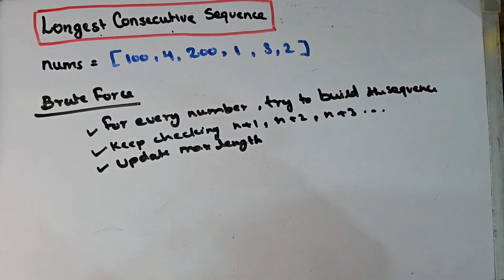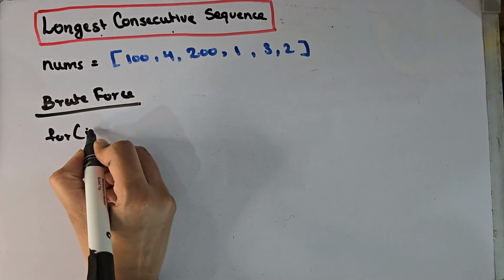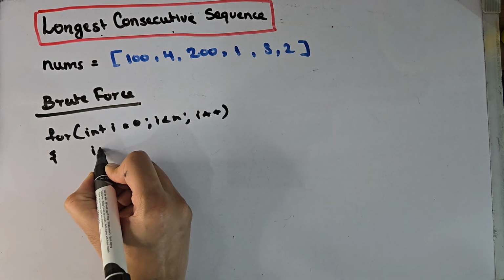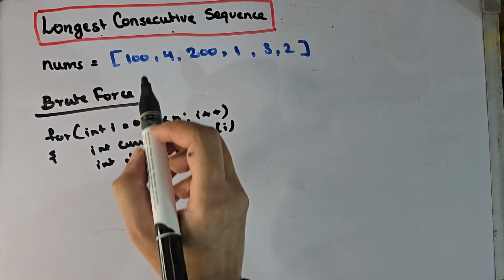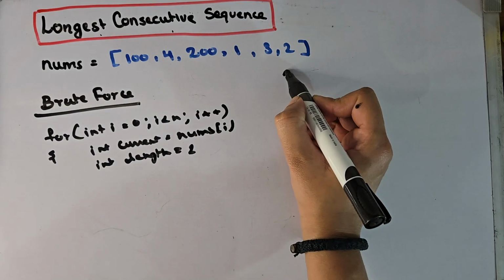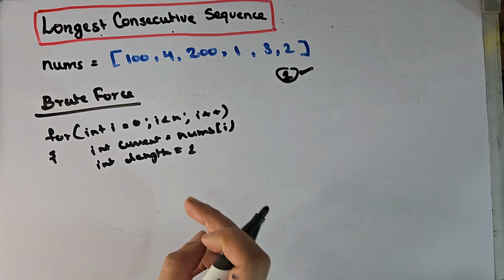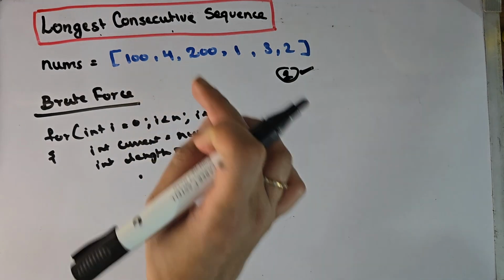For scanning every element, we will have an outer loop. We will have the ith element as the current element, and initially the length is 1. Why 1? Because initially we are choosing one element, so 1 is a length in itself. Now we will check if current plus 1 exists somewhere in the array or not.